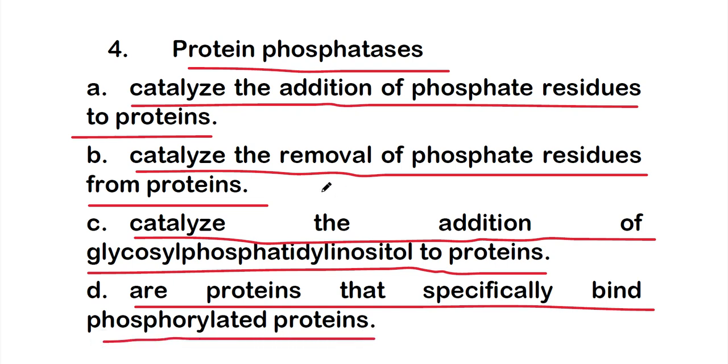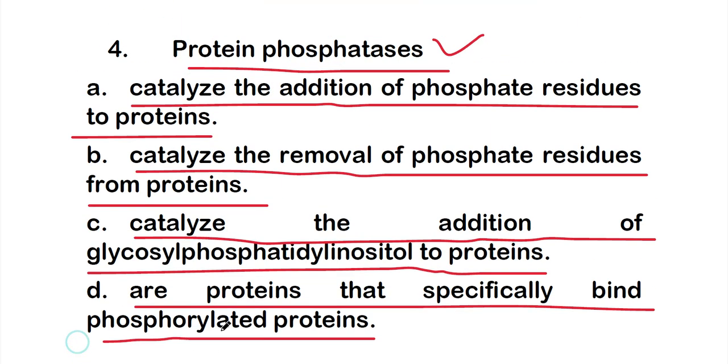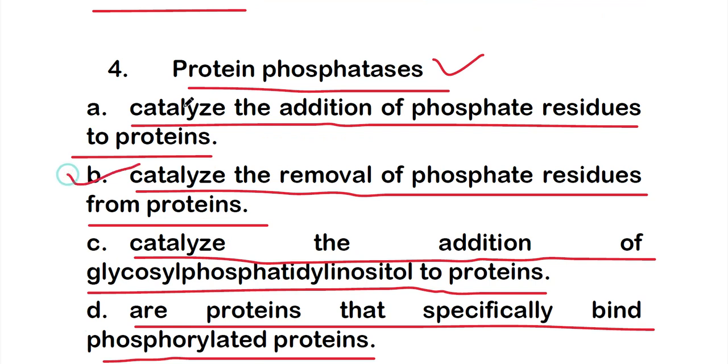So which one is the right answer about the protein phosphatase? The right answer is option B, protein phosphatase catalyzes the removal of phosphate residues from proteins. That is the role of protein phosphatase, to remove the phosphate group from protein.